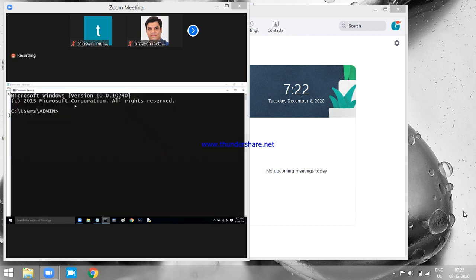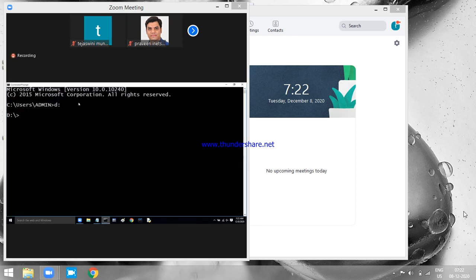I save it. I open the command prompt, go to the D drive, go to the work folder. I am setting the path. You understand the process here? Set path equal to C drive, Program Files, Java, JDK, and bin folder. We set the path. How do you compile, my dear? javac Demo.java. If the code is valid, the compiler will generate the .class file. That .class file will be given to the JVM.